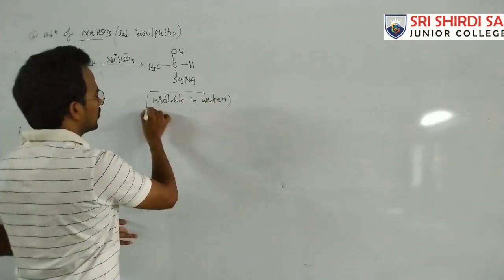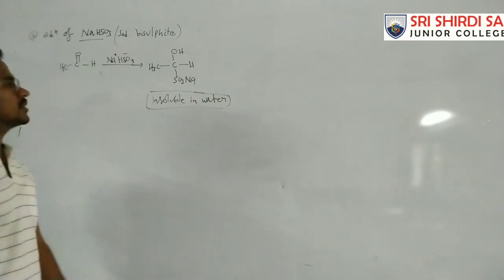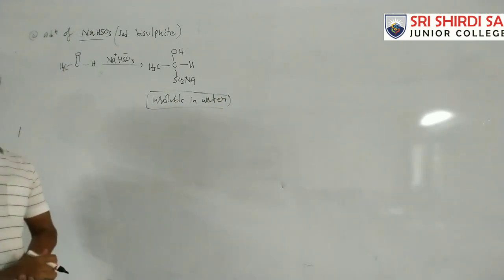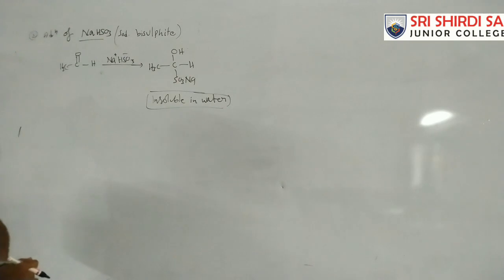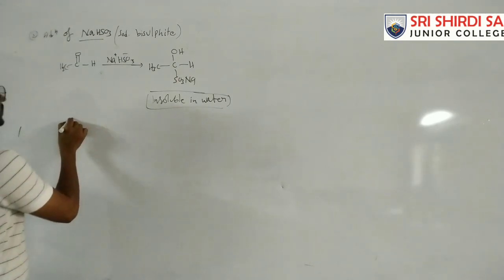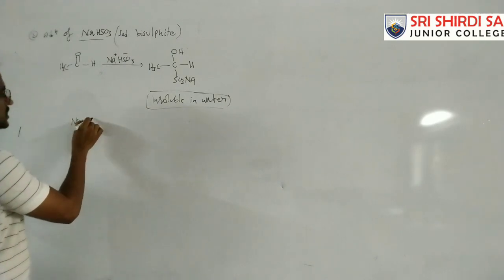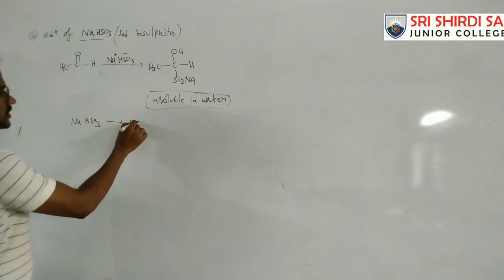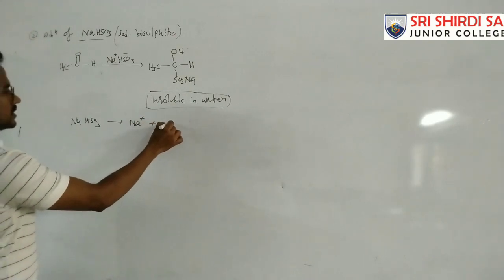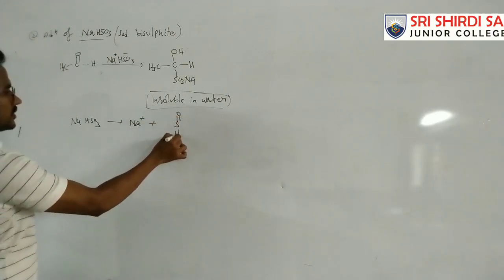The addition compound is insoluble. Now in this case, first of all, NaHSO3 is converted to Na+ and S=O.